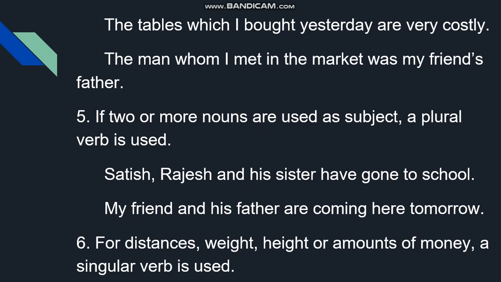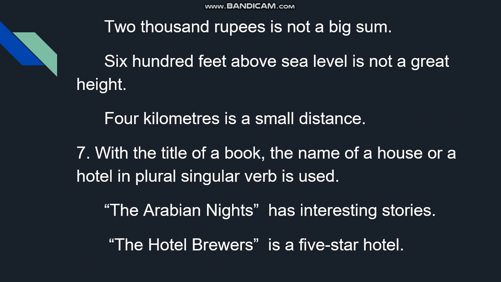Now, next ruling is for distances, weight, height, or amounts of money, a singular verb is used. Listen again: distance, weight, height, or amounts of money, a singular verb is used. 2000 rupees is not a big sum. Rupees is plural, but 2000 rupees is one sum, is not a big sum. Singular verb, याद रखना है.